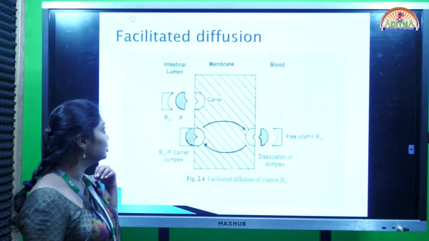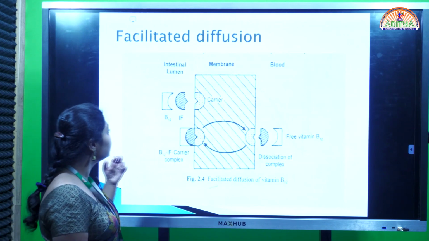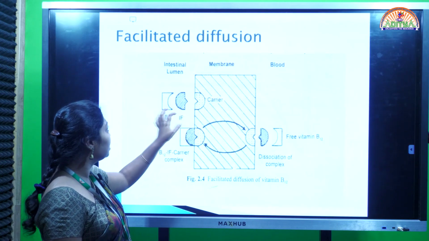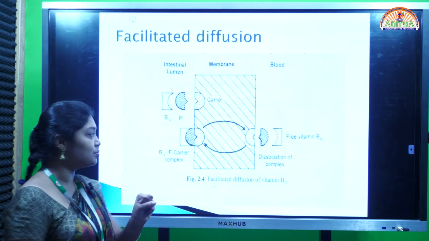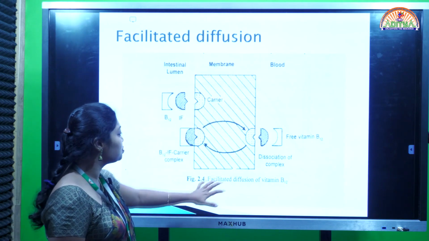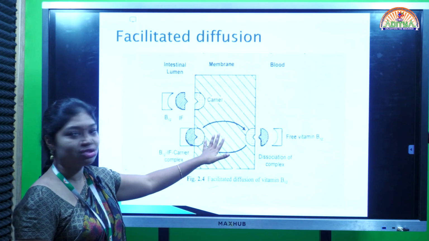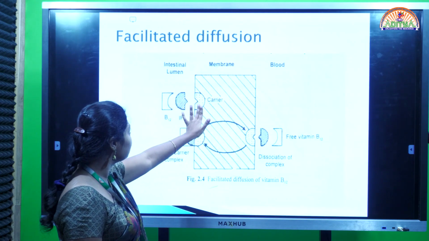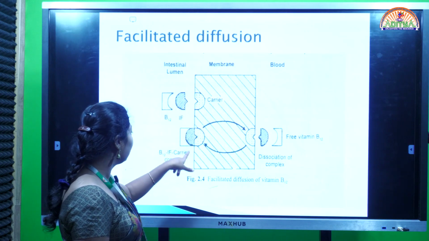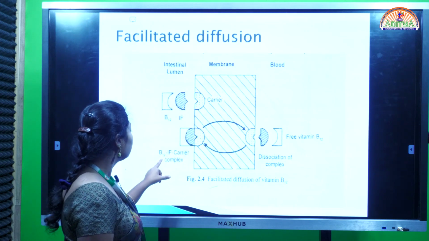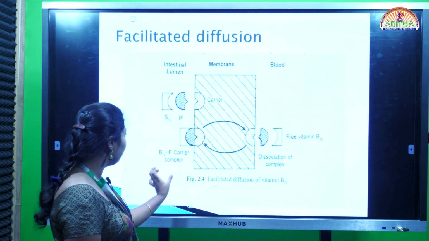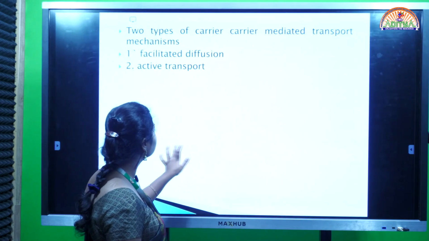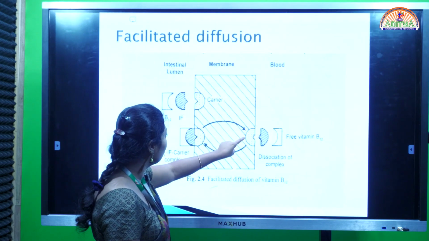For example, if you take facilitated diffusion, see here, this is the drug molecule we want. This is the intrinsic factor which is used to hold the substance, and this is the carrier which is present in the stomach or the gastrointestinal area. What is happening here? The carrier takes the intrinsic factor and the vitamin like this, so it forms a drug intrinsic factor carrier complex. So it will cross the membrane more efficiently.